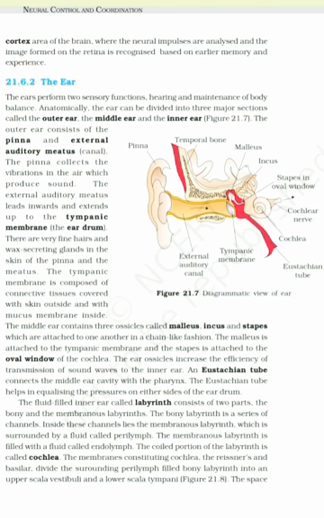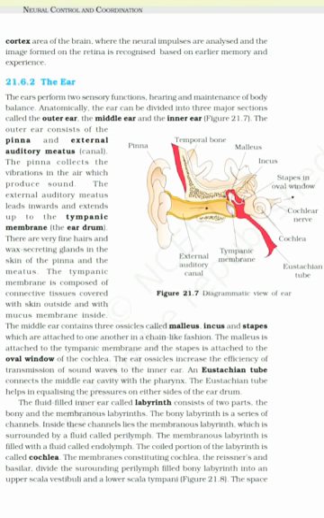The pinna collects the vibrations in the air which produce sound. The external auditory meatus leads inwards and extends up to the tympanic membrane, the eardrum. There are very fine hairs and wax-secreting glands in the skin of the pinna and the meatus.